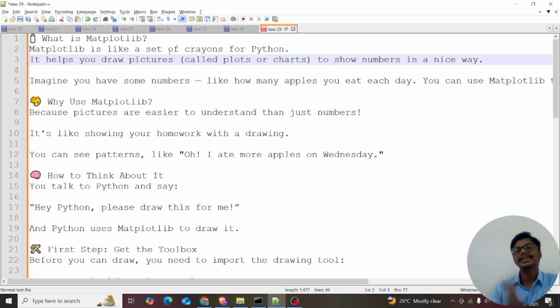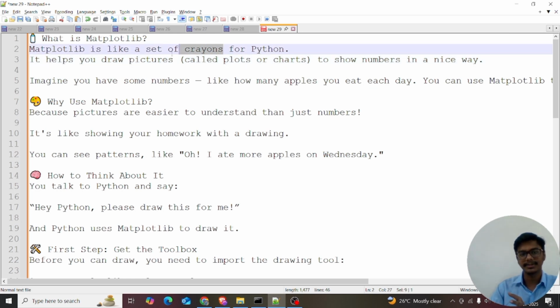Matplotlib is like a set of crayons. There are multiple plot charts. In this video, we are going to focus on the bar chart, box plot, histogram, pie chart, violin plot, scatter plot, stack plot, stem plot, and step plot. Okay, these are the 10 charts, and I also cover the advanced versions of the charts. It's a Matplotlib full course, like a mini course within the Python crash course.